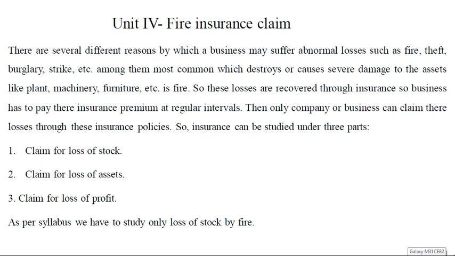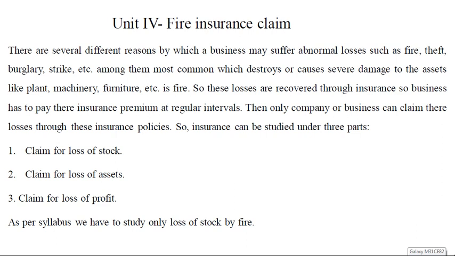There are several causes or several reasons by which a business may suffer abnormal loss. That is, it is not a normal loss, it is abnormal. Sudden, if something happens, like it may be the fire, theft, strike, it is a loss for the company and it affects the company's growth. So in that case, if there is any fire occurred in a company, there might be a loss in stock or in assets or a profit.